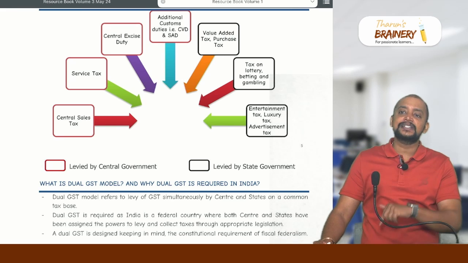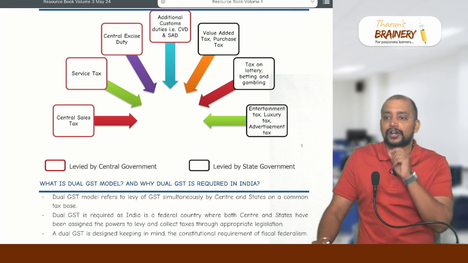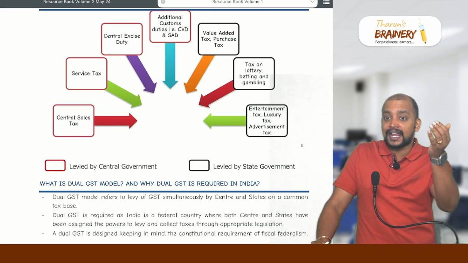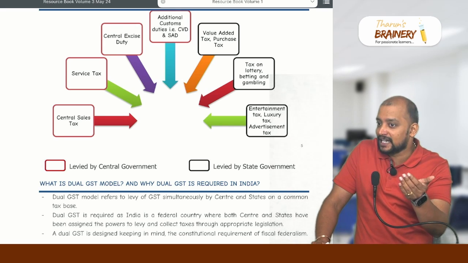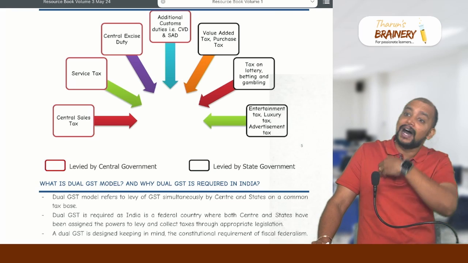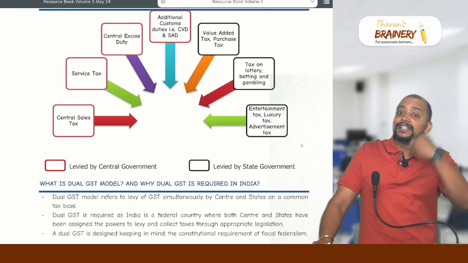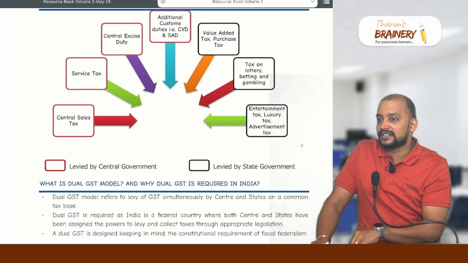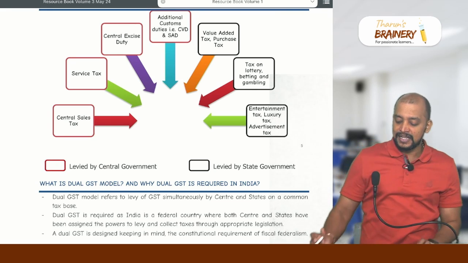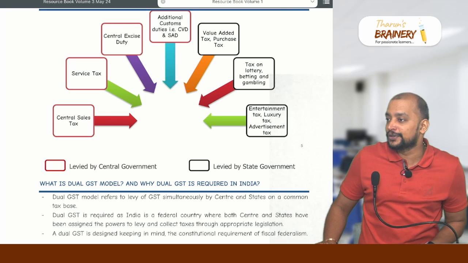Purchase tax is in short known as octroi. While doing final accounts you would have seen 'carriage inwards, octroi paid'. Octroi is purchase tax. Whenever we purchase goods from another state or territory, this state will be levying octroi, that is purchase tax. Even that got subsumed into GST.